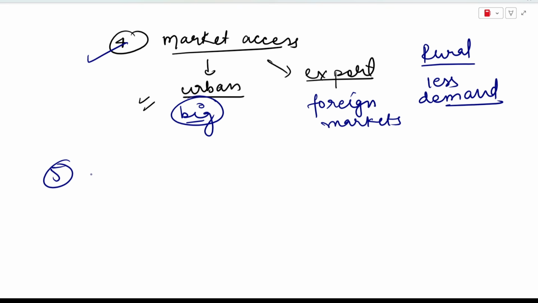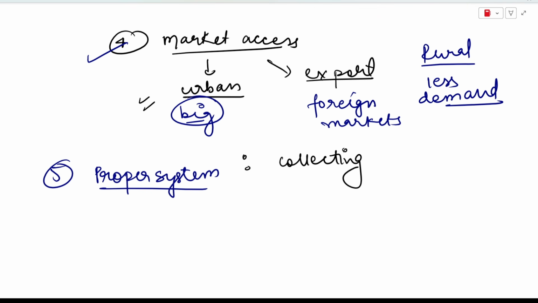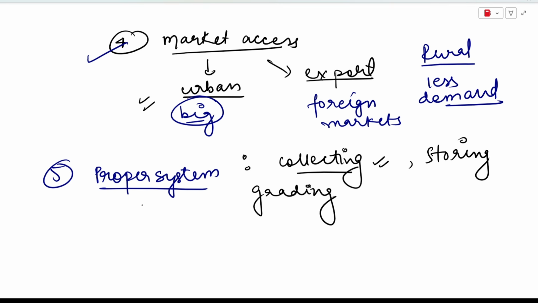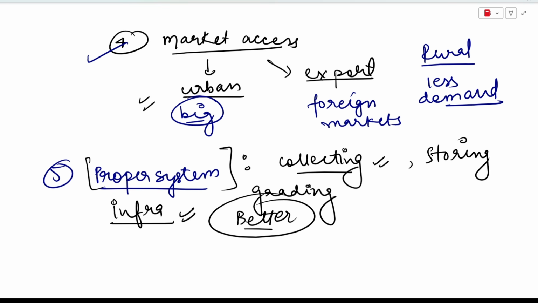Then the next constraint is that India still has not developed a proper system for organic farming. And what is this proper system? We do not have proper systems for collecting organic produce. Even if we do organic farming and produce something, we do not have a proper system for collecting it, storing it or grading it. So we lack infrastructure for organic farming. Better infrastructure is needed. If infrastructure is not improved, then organic farming is not viable in India.